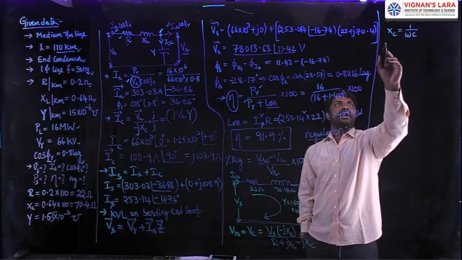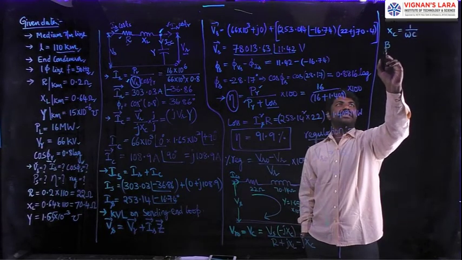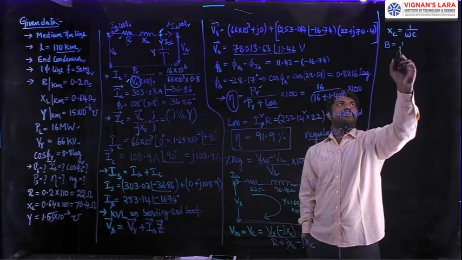As this is Xc, which is equal to 1 by omega C. If I recall the admittance part, susceptance B is equal to 1 by Xc.